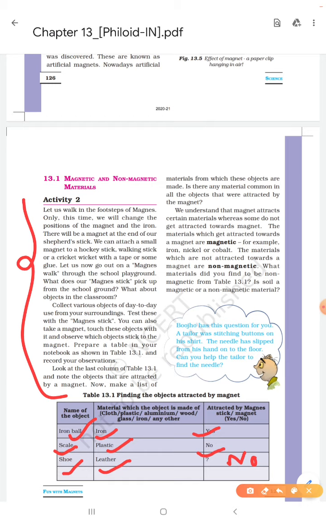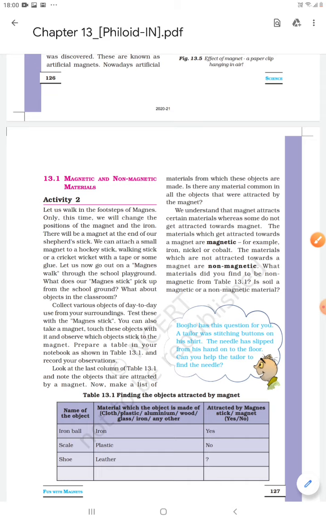In this activity, what do we have to do? We have to go for a Magnus walk. What is a Magnus walk? As we already discussed in our previous video, how the magnet was discovered, just because of a person whose name was Magnus. That's why we say Magnus walk, because of his walking we got to know about the magnet.